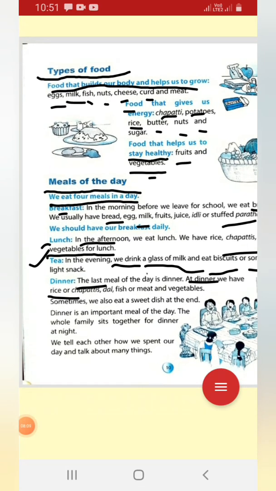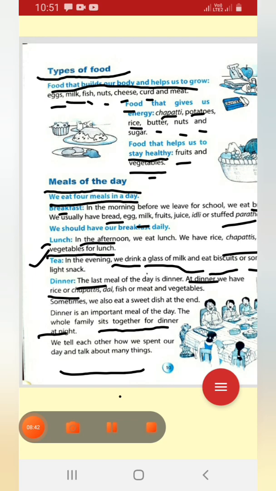Okay, dinner is very important as a meal. The whole family sits together for dinner at night. We used to eat the dinner with all the members of the family. Like we read in the last chapters, the first chapter, that is family, about family and the dinner. In the dinner we all the family members sit together at a place and eat our dinner.